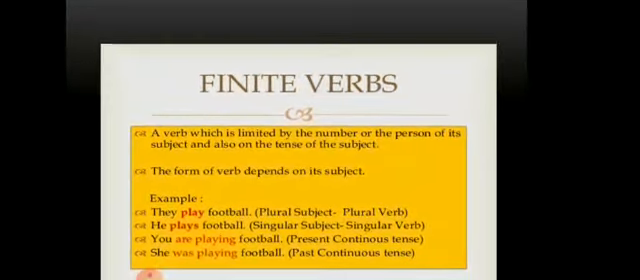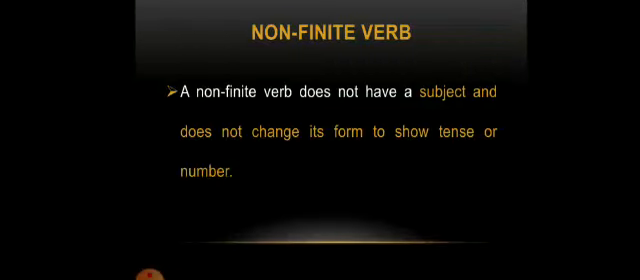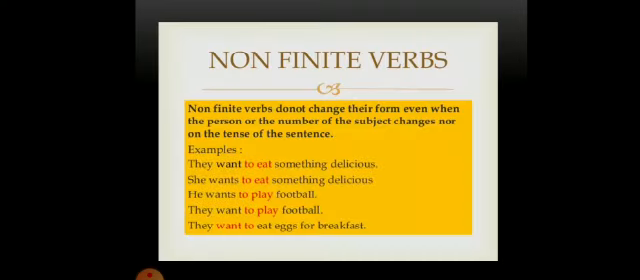The next one is non-finite verb. A non-finite verb does not have a subject and does not change its form to show tense or number. Look at the examples. They want to eat something delicious. She wants to eat something delicious. He wants to play football. They want to play football. They want to eat eggs for breakfast.